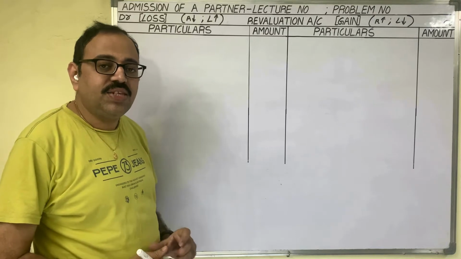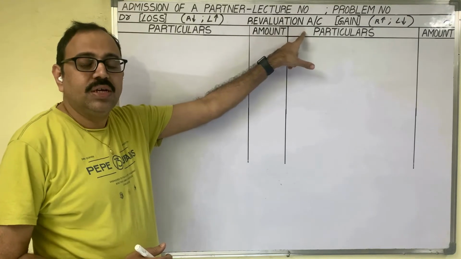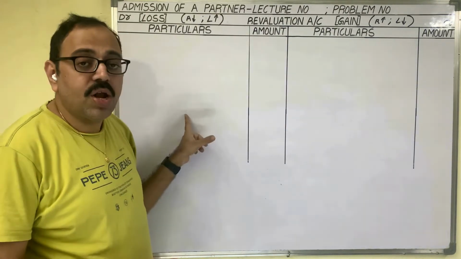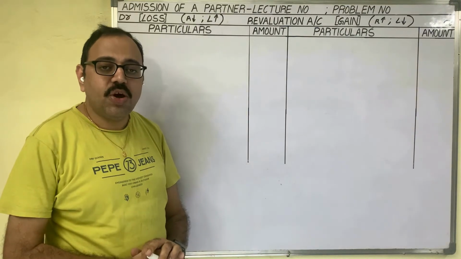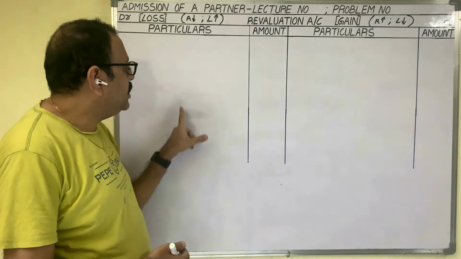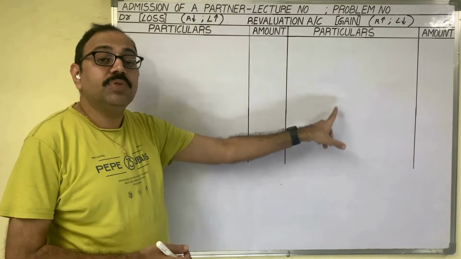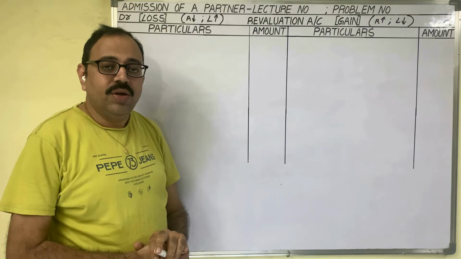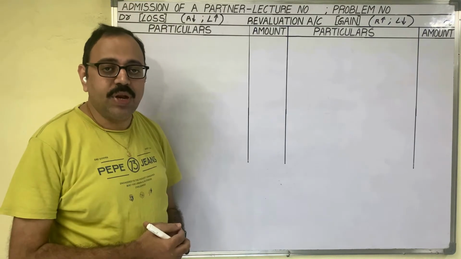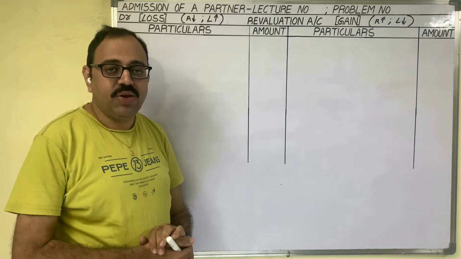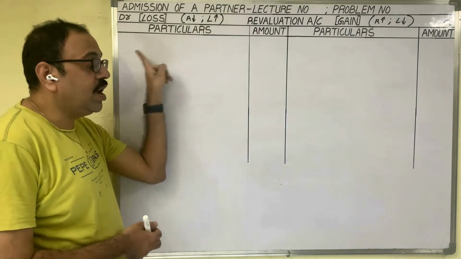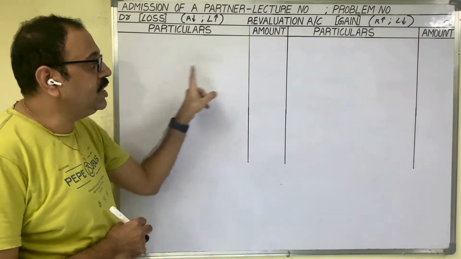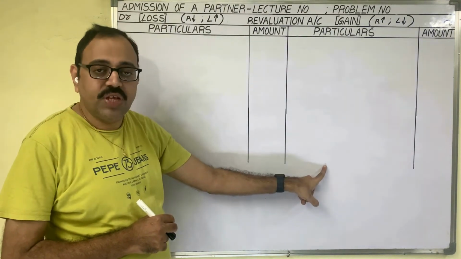In the ledger, the first account is the revaluation account. Revaluation account is a nominal account, so while preparing this account, we should follow the nominal account rule. What is the nominal account rule? Debit all expenses and losses, credit all incomes and gains. Gain means profit. So as per that rule, when we revalue the assets and liabilities, the losses in that revaluation we should show on the debit side of this account, and the profit in revaluation of assets and liabilities appears on the credit side of this account.